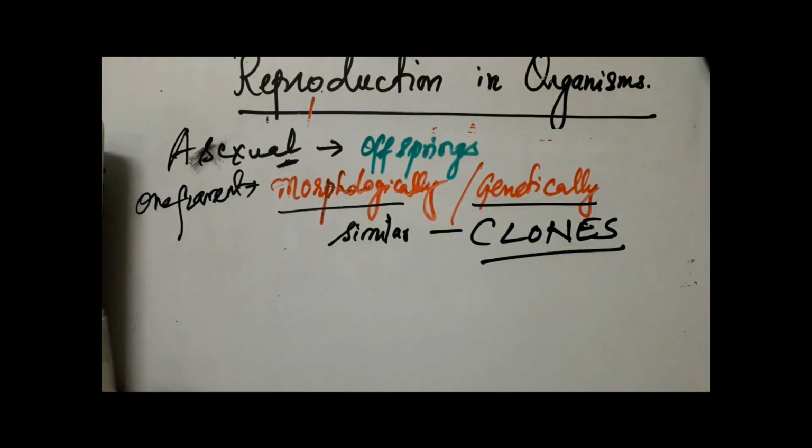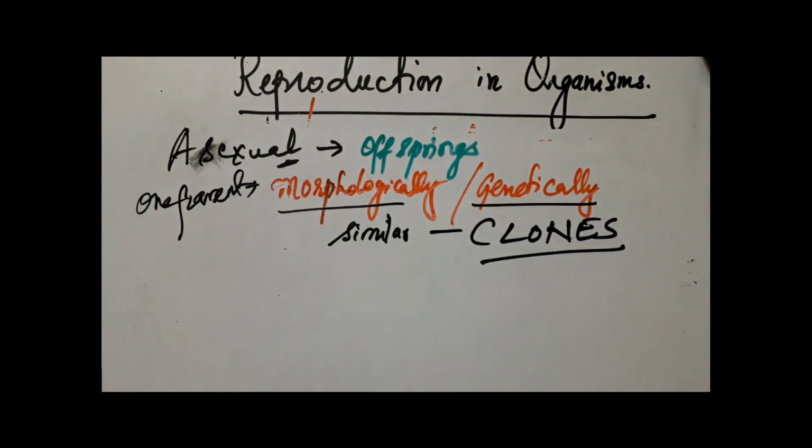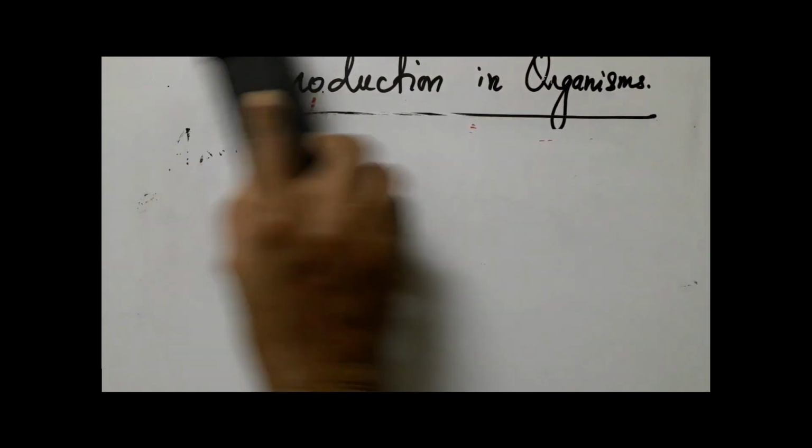Now that you know the various examples and the asexually reproducing bodies of various organisms, please try to remember them. It's important. Let's go on to how exactly asexual reproduction takes place in higher plants.